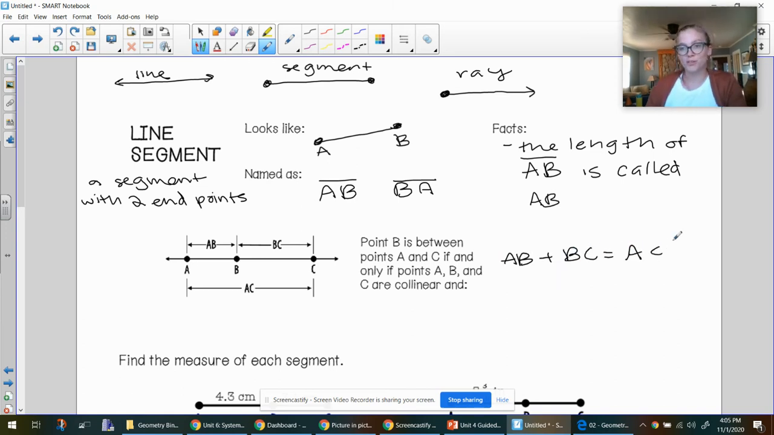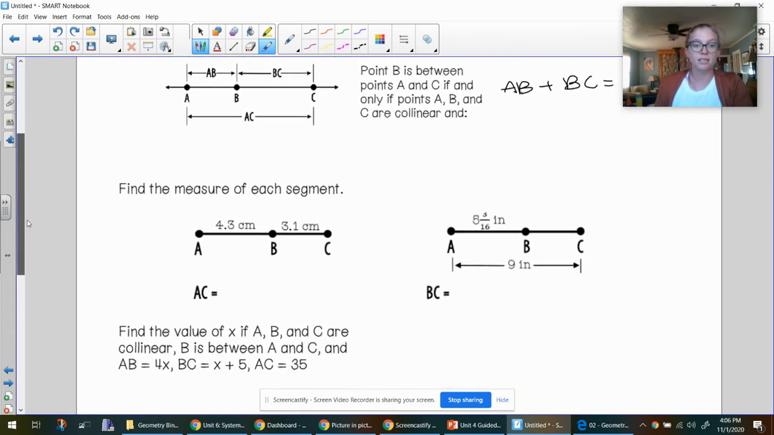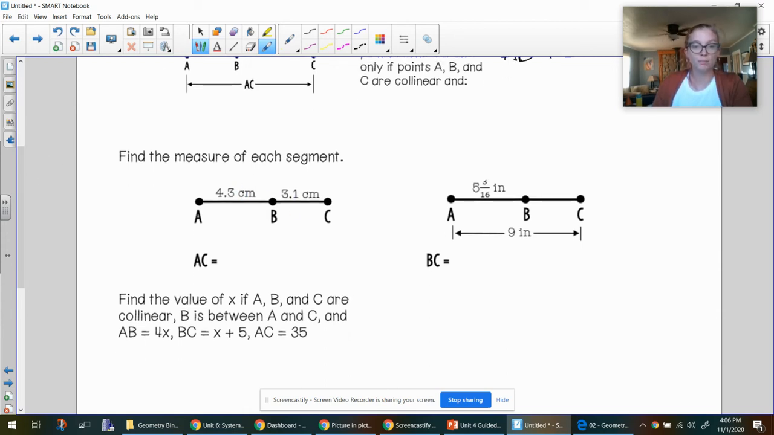One of the things geometry loves to do is write things in very academic language that have pretty easy logical explanations. This means the two smaller segments added together equals the bigger segment. So let's see what that looks like in practice. My smaller segments are AB is 4.3 and BC is 3.1. AC is going to be 7.4. So 4.3 and 3.1 is 7.4 centimeters.